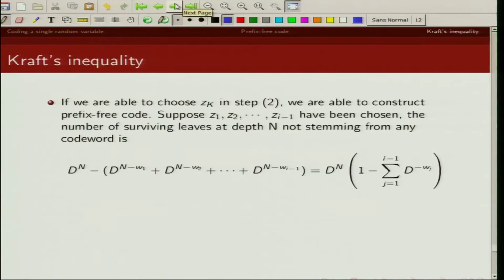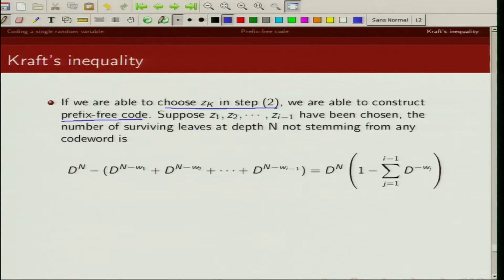If I am able to map all these code words of length W1, W2, ..., Wk, then I will ensure that a prefix free code has been constructed. If we choose our Zk and are able to construct a prefix free code, then we are done, because there is a unique mapping of each of these code words to our